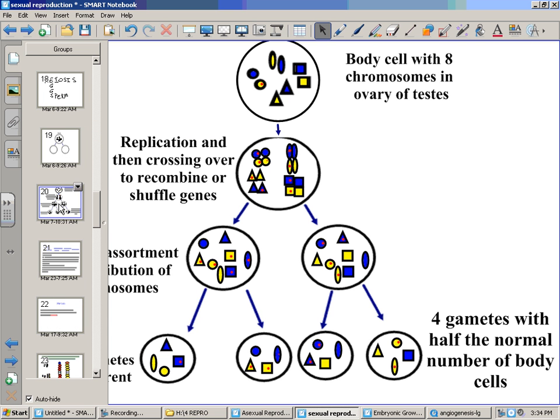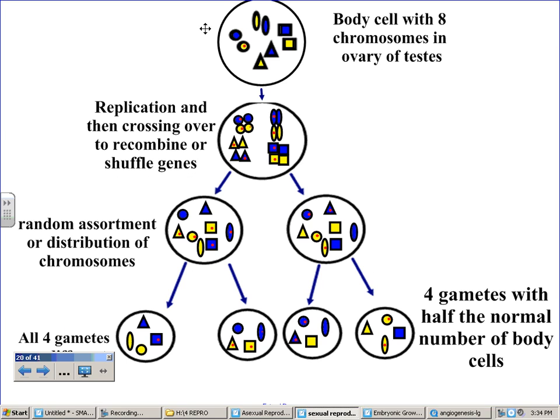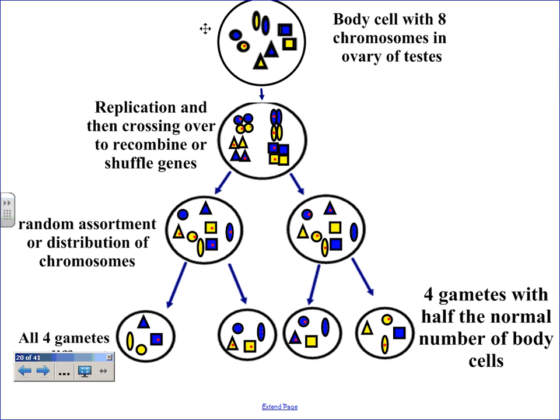Here we go. In meiosis, we have a body cell of this organism, and here we have 8 chromosomes. They're homologous chromosomes. Remember, the lighter colored ones, the green ones, are maybe from mom. The blue ones are from dad. We have pairs of chromosomes, one from mom, one from dad. First thing they have to do is go through replication. We replicate those chromosomes.